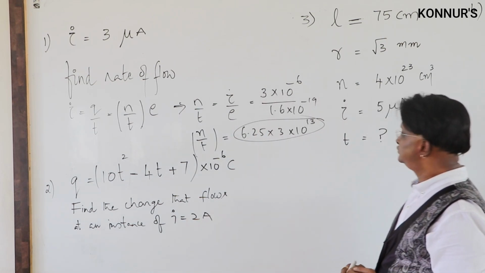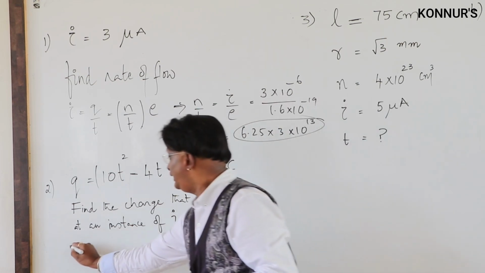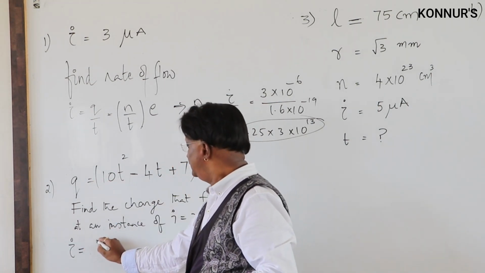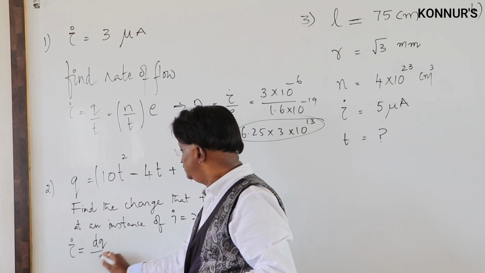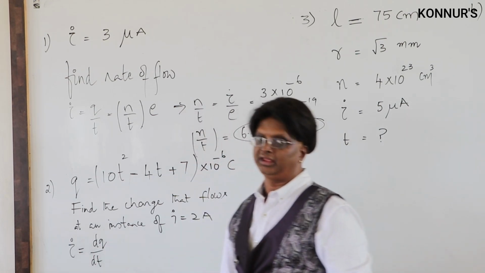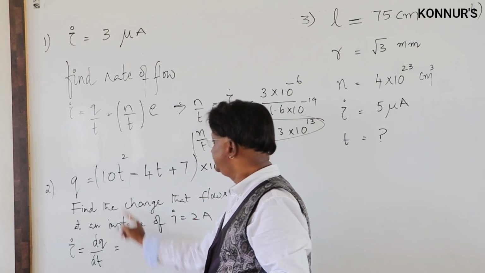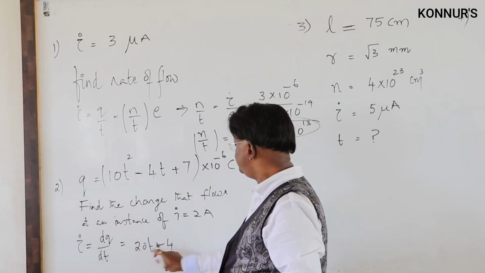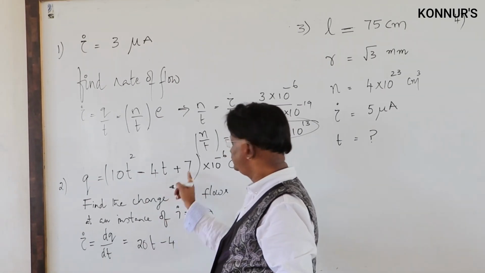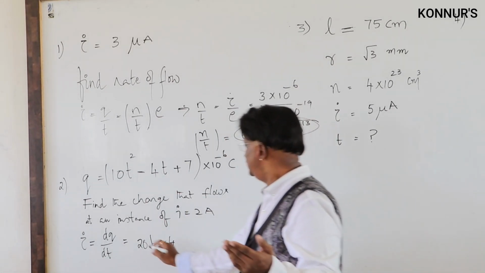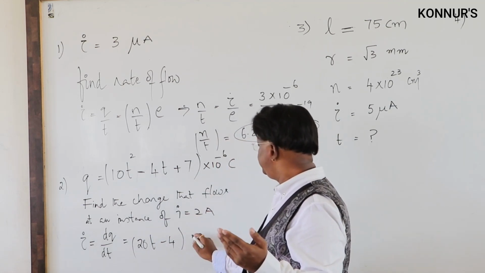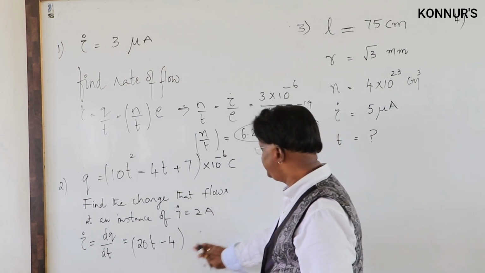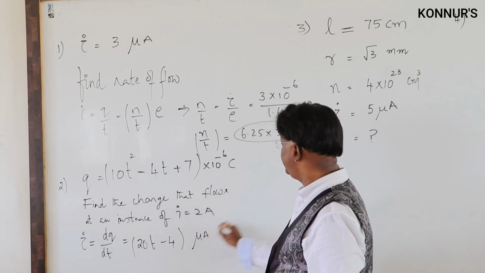Now again, let me take our definition of instantaneous current, because it is a variable current. You remember it is I equal to dq by dt, the derivative, which will give you 20t minus 4. 7 is a constant, its derivative is 0. And of course please do remember it is 10 raised to minus 6. I will write it as microampere.